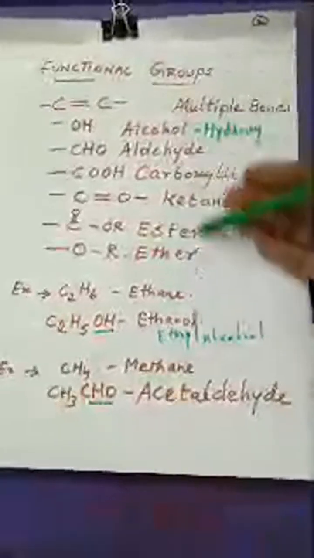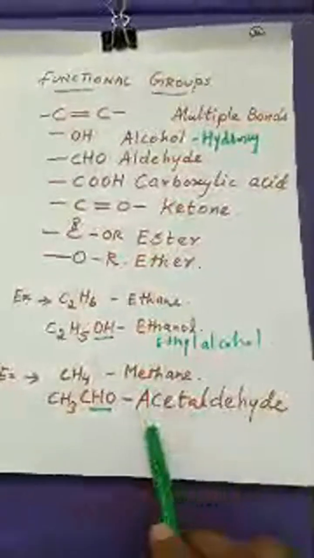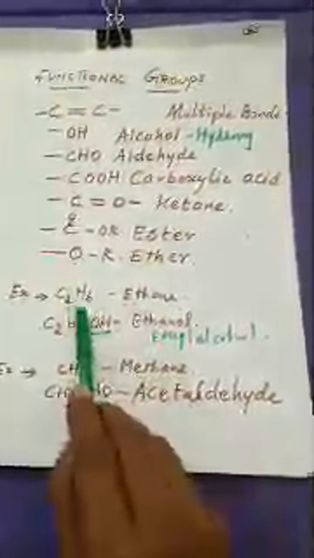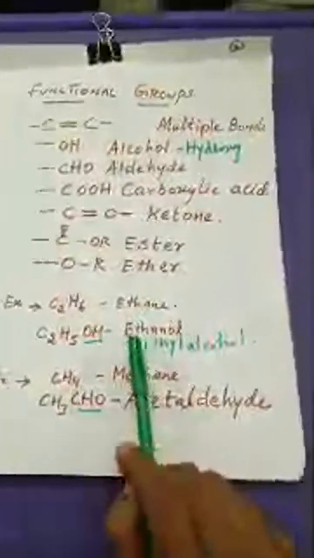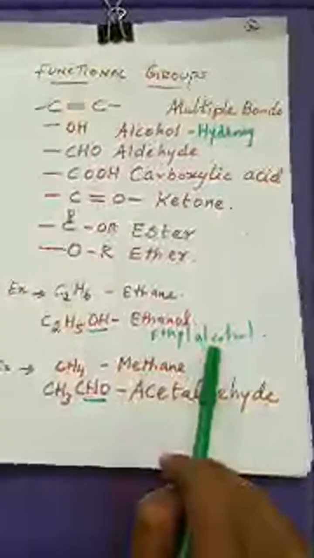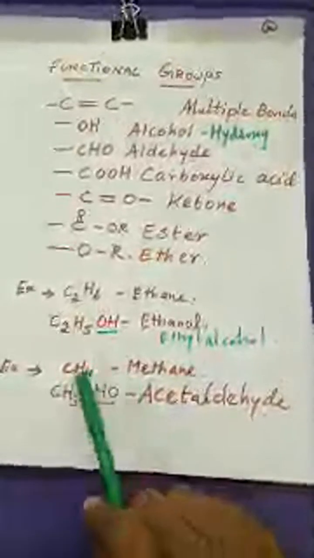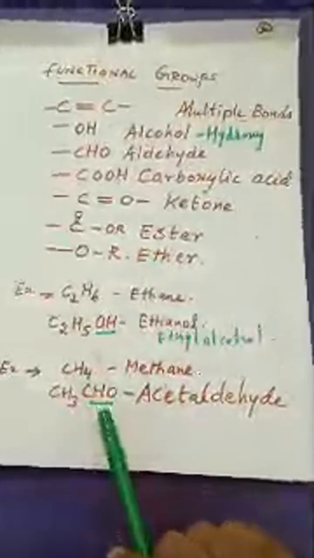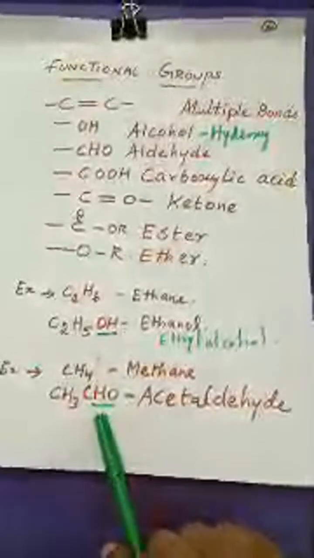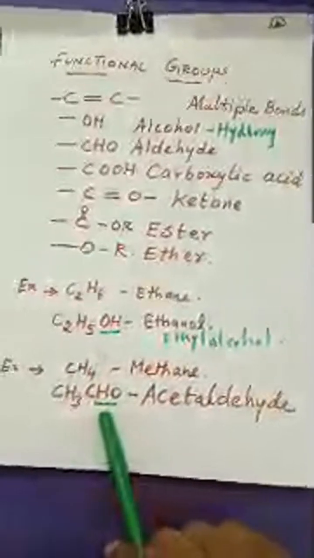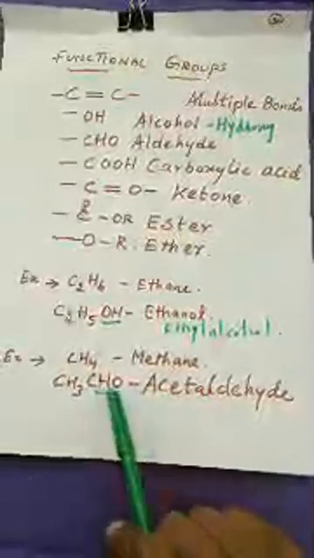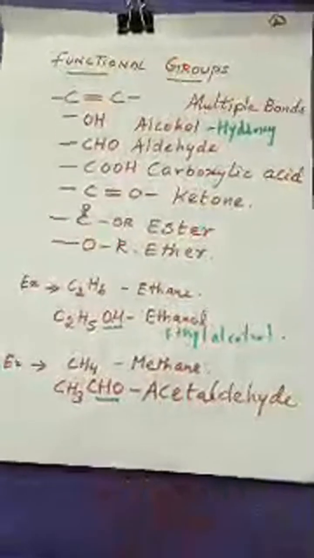These are the functional groups. For example, if you replace one hydrogen atom in ethane with a hydroxyl group, you get ethanol or ethyl alcohol. And if you replace one hydrogen atom in methane, you get methanol. Understood? This is about the functional group.